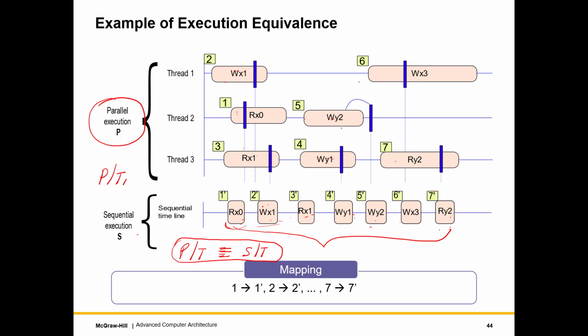And if I cannot create a sequential execution, as we have seen in some examples in the past, then I can say that look, I think this outcome is not correct, it is not intuitive. But as we have seen in real processors, sometimes they allow executions of this type which don't appear to be intuitive, in the sense the parallel execution cannot be reduced to an equivalent sequential execution.